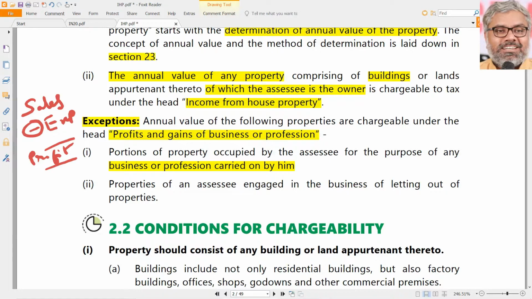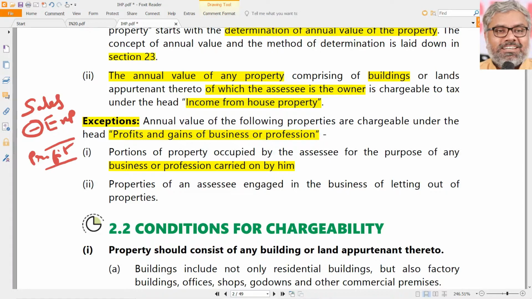Of course, except salaries. All the other heads of income will go with the same logic. There is some income, which is gross, minus some expenses which are deductible from that. What you get is profit. That is chargeable to tax. As we discussed in the beginning, concepts of income: income is always a net concept, not a gross concept.